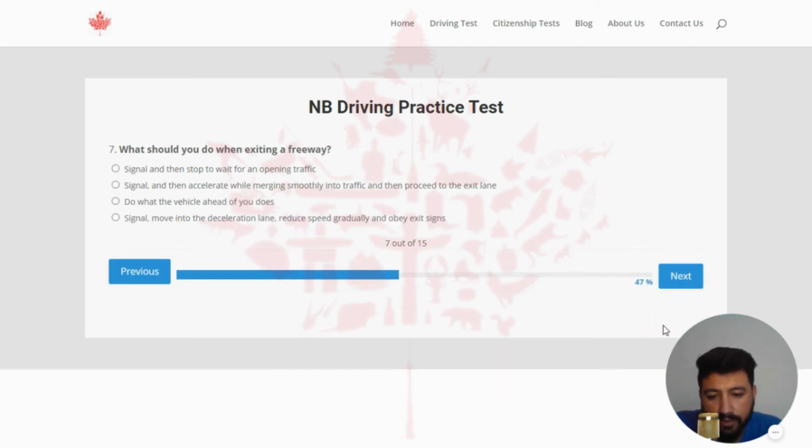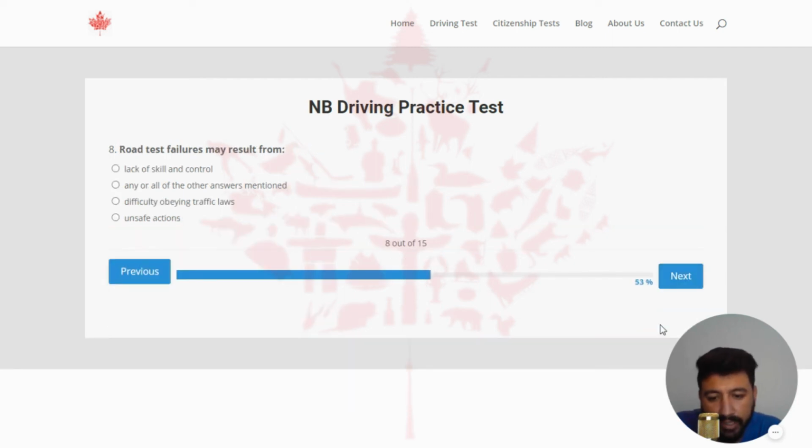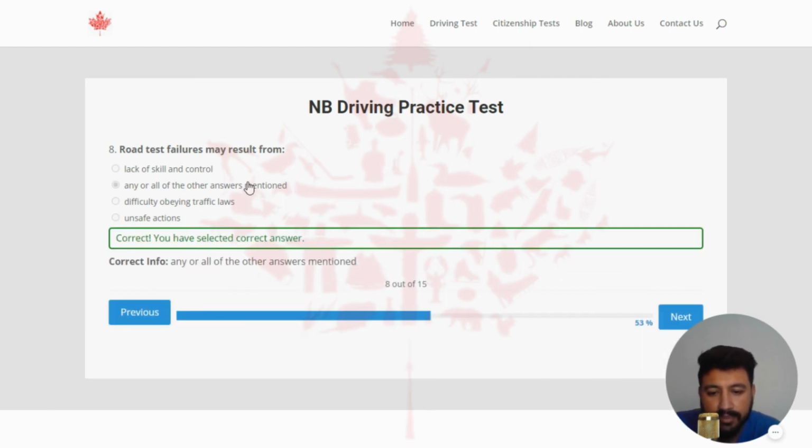Next, the seventh question is: what should you do when exiting a freeway? The right answer to this question is signal, move into the deceleration lane, reduce speed gradually, and obey exit signs. So let's click on the last option. Next, road test failures may result from... the right answer is any or all of the other answers mentioned. So I'm going to select the second option. This is the right one. And now we are going to move to the ninth question.